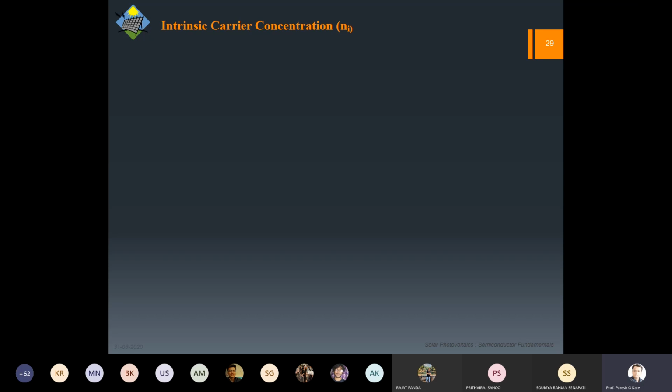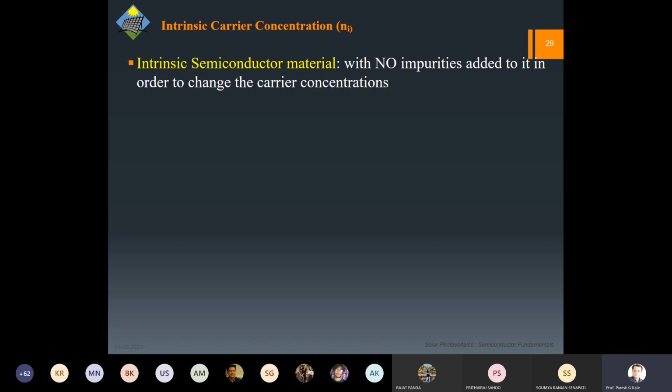So now let us say we have a purified silicon, right? So ideally, say we don't have any impurity in that. Such a silicon is called intrinsic silicon or intrinsic semiconductor material, which doesn't have any impurity added to it. So the carrier concentration which is available at a particular temperature is constant. Okay, so let us say at 0 Kelvin, you will not have any carrier available for conduction. However, 0 Kelvin cannot be the case. So practically we will have somewhere around 273 to 300 Kelvin.